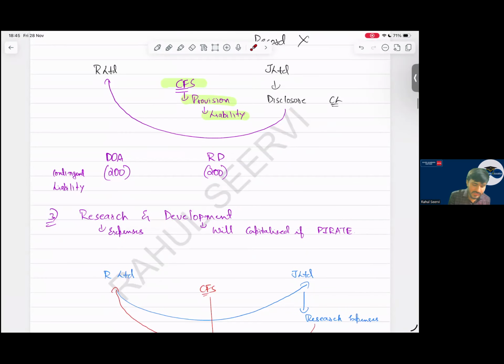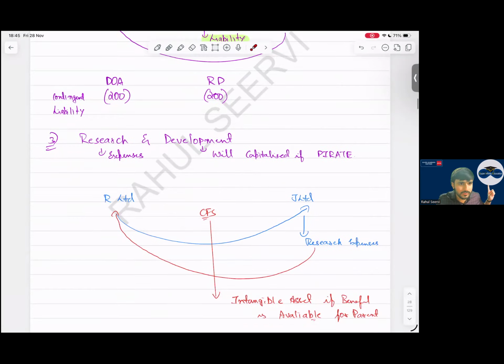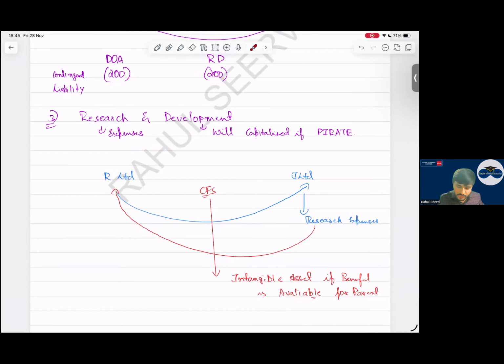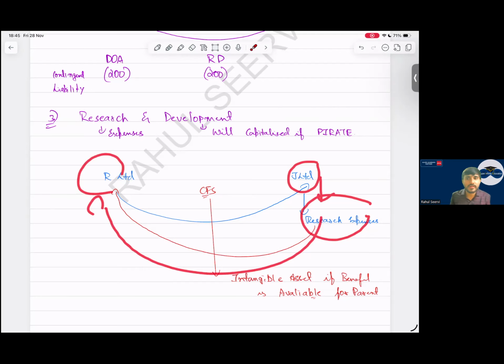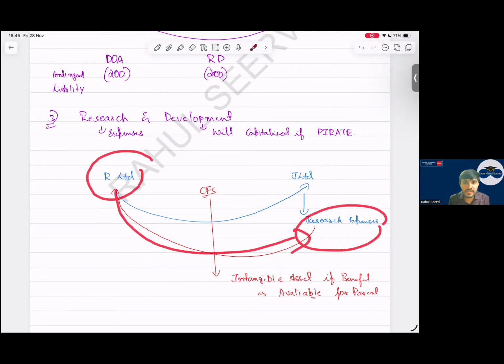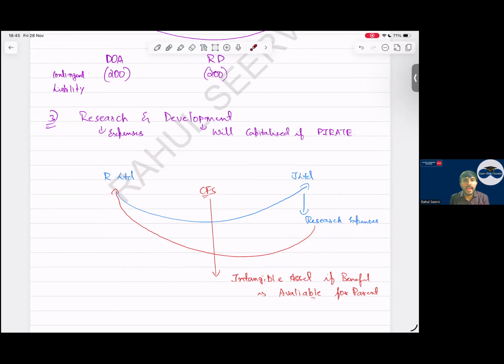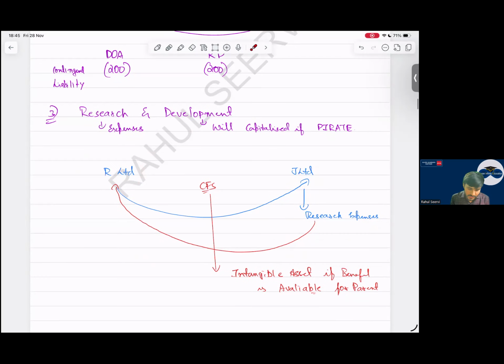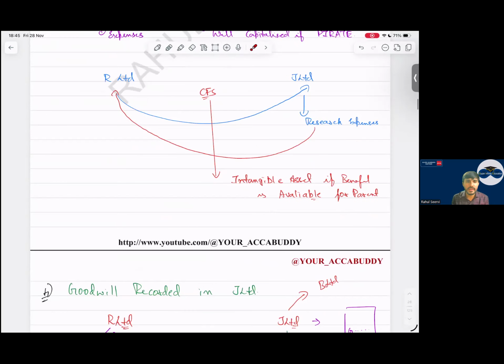Then research and development, sir. Research we normally take to expense, and development we capitalize. But say Geo company has recorded a research expense. Now, will Reliance company record this as an asset? Yes, in very limited circumstances, when Reliance company believes that this research expense is a development for us. It is very rare and not tested. I have never seen a question, but keep in mind that if an MCQ comes, you will be able to answer it. So the recognition exemption is done, and now the last point.